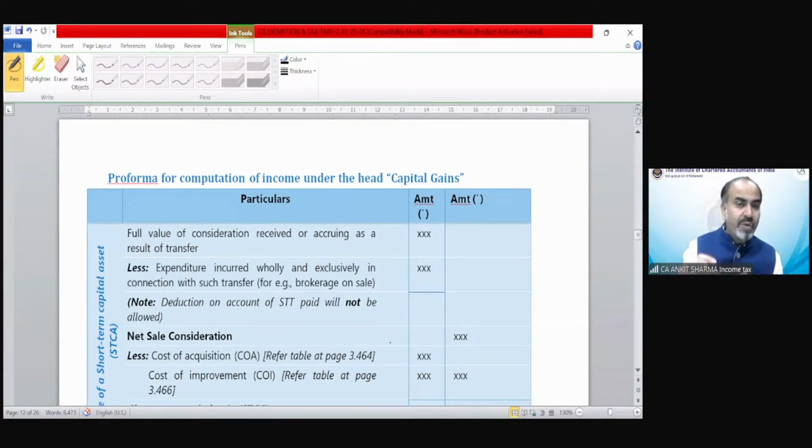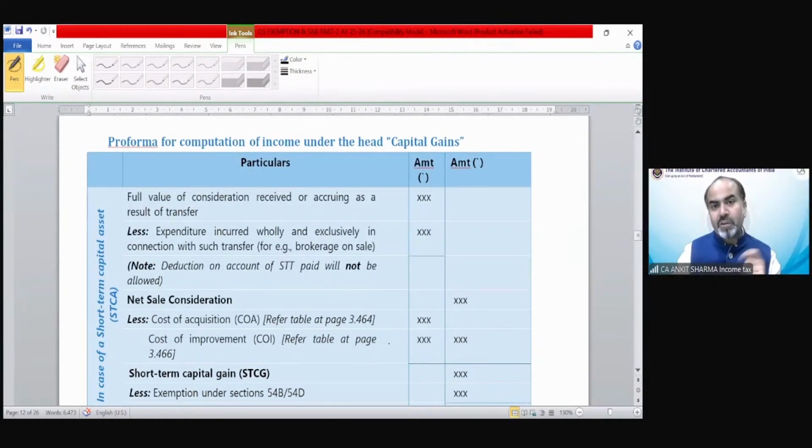So that is really going to help you to solve a question. Otherwise, it is going to be very complicated and you will realize it. Why am I going to read you all these provisions? Because you will realize the power of diagram and chart, that yes, these provisions can be easily understood if we read them with the help of diagram and chart. So first of all, there is a proforma for computation of income under the head capital gain. Let me tell you, if there is any confusion in a chart or any rate, kindly refer to these provisions which have been copied from your study material.